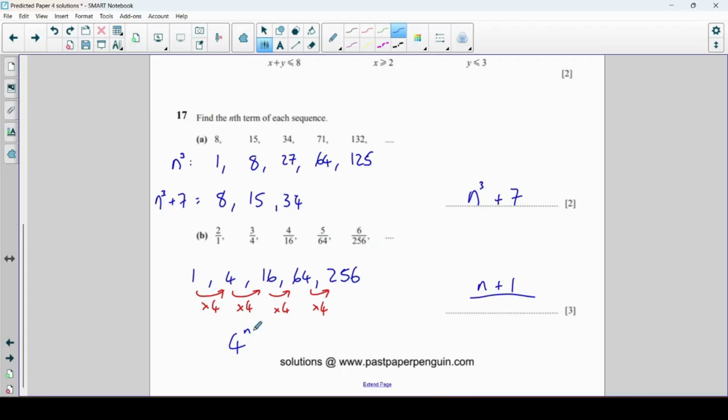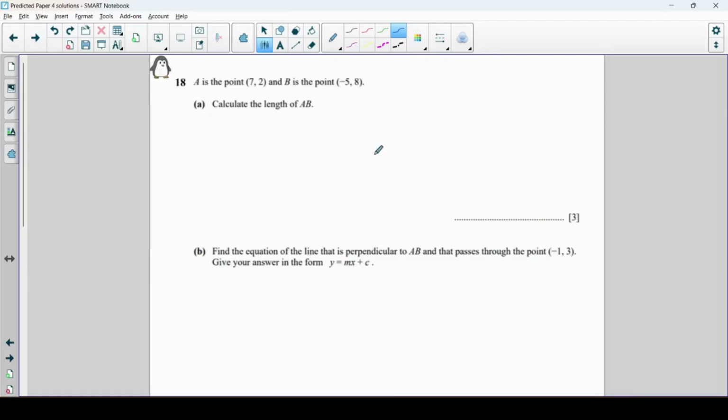So instead of 4 to the power of n, I want 4 to the power of n minus 1. Because then when n is equal to 1, 1 take away 1 is 0, and 4 to the power of 0 gives me 1. When n is equal to 2 for the second term, 2 take away 1 is 1, so we get 4 to the power of 1 is 4. For n is equal to 3, 3 take away 1 is 2, 4 squared is 16. So n plus 1 on the top and 4 to the power of n minus 1 on the bottom.